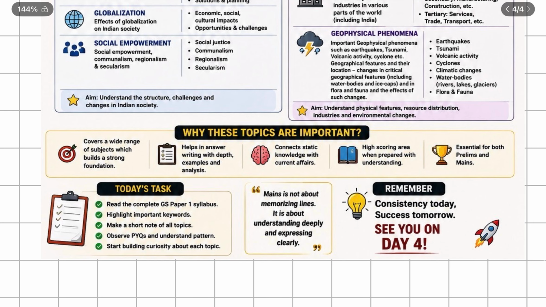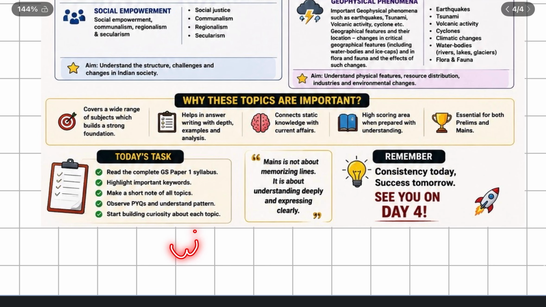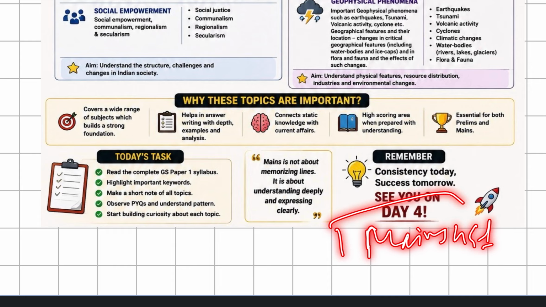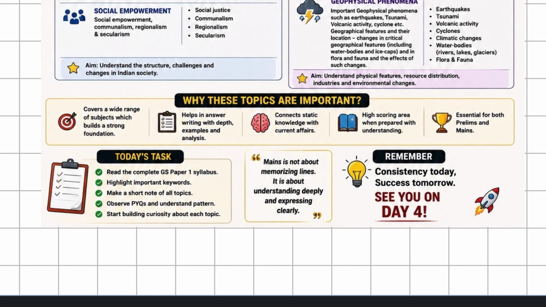Remember, mains is not about memorizing lines. It is about understanding topics deeply and expressing them clearly. Till now, we have done our prelims pattern and GS paper 1, and today we have done our mains GS paper 1.